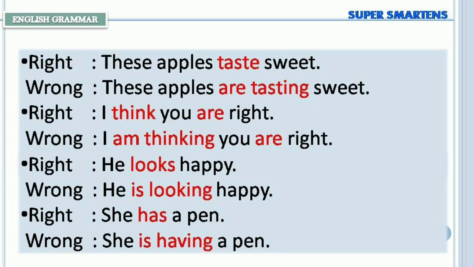Now observe these sentences. These apples taste sweet. Right. These apples are tasting sweet. Wrong. I think you are right. Right. I am thinking you are right. Wrong. He looks happy. Right. He is looking happy. Wrong. She has a pen. Right. She is having a pen. Wrong.